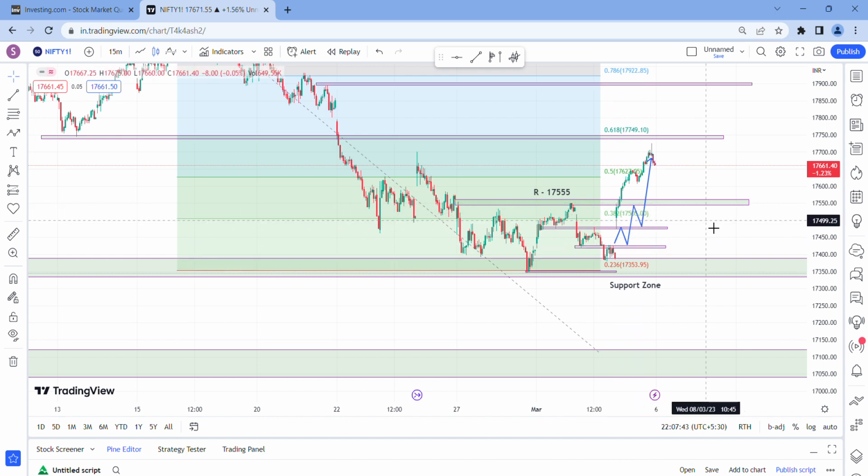But what the market did is it opened at this level, made a retracement to this level, and again made a sharp pullback from this level. So this is a strong support zone. You have to keep in mind this support zone.